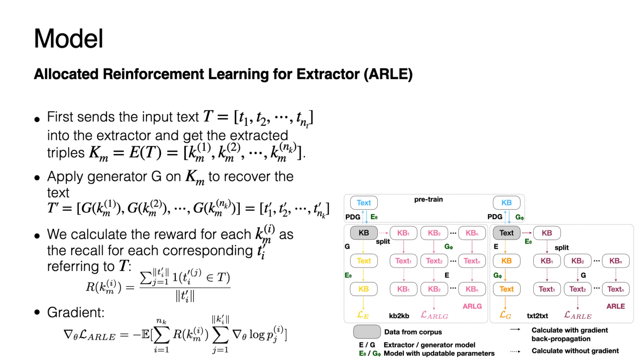We calculate the reward for each triple and the recall for each corresponding generated text. Our RL uses a different reward for each generated triple. The gradient is denoted as the last equation.